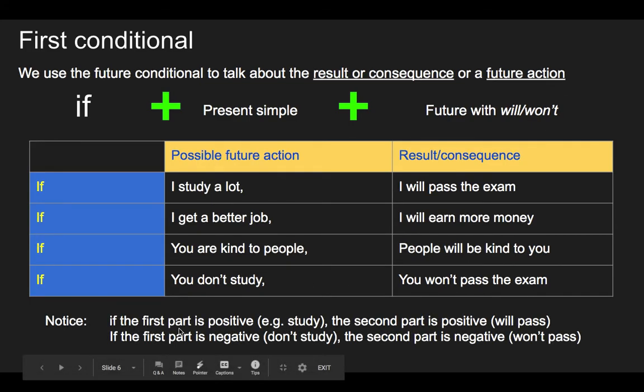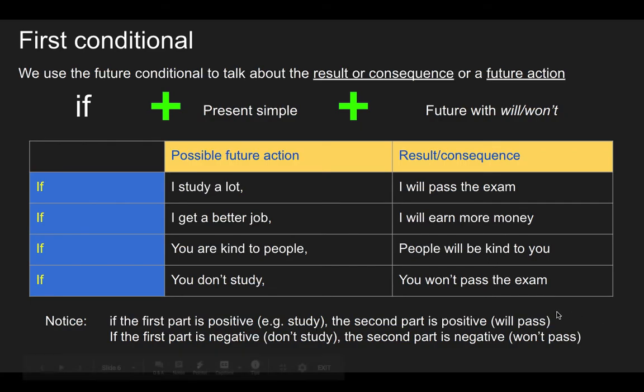So notice how if the first part is positive, so if I study a lot, the second part is also positive. If I study a lot, I will pass. But if the first part is negative, then the second part is also negative. If you don't study, you won't pass the exam. So first part positive, second part positive. First part negative, second part negative.